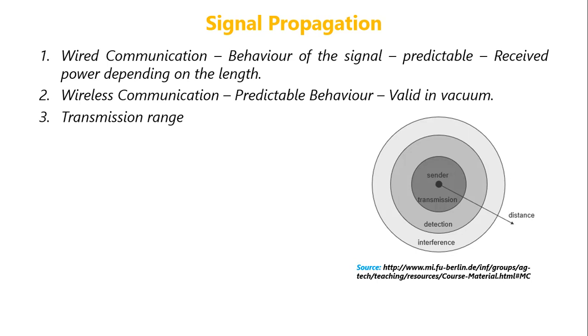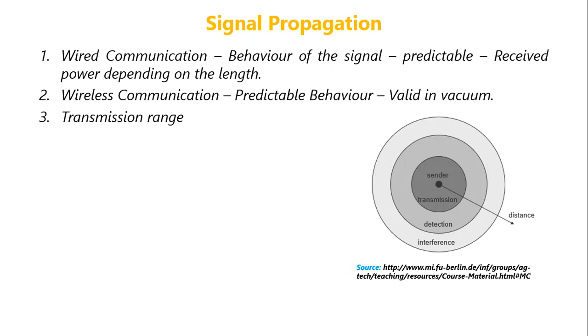There may be rain, there may be snow, there may be smog, there may be dust. So all these things will affect the signal. And the signal may have to pass through different objects like buildings, trees, etc. So these objects will also distort the signal to a certain extent.